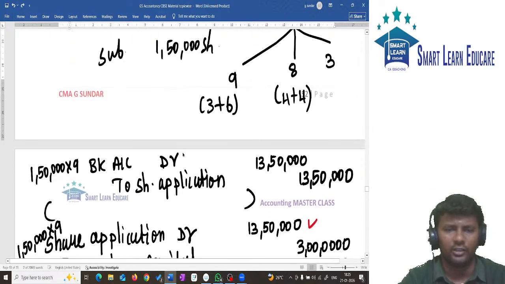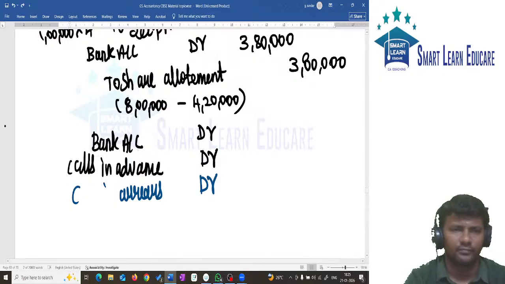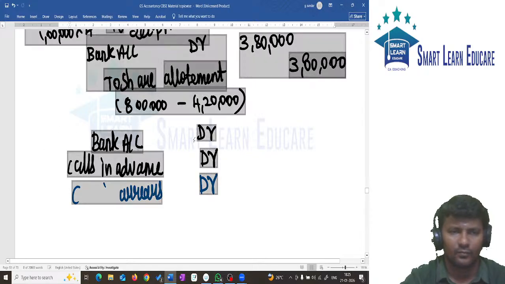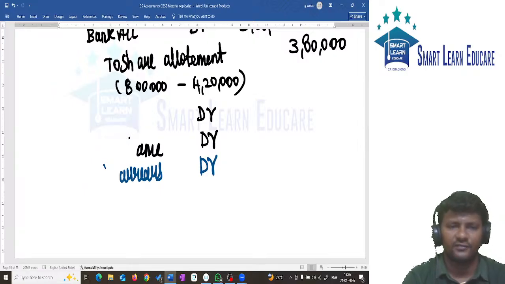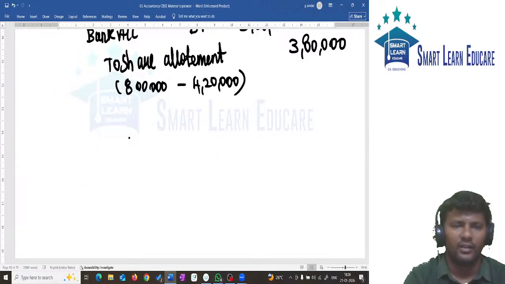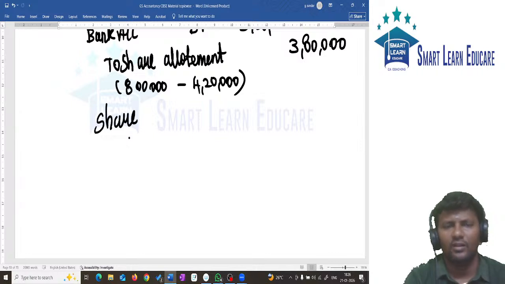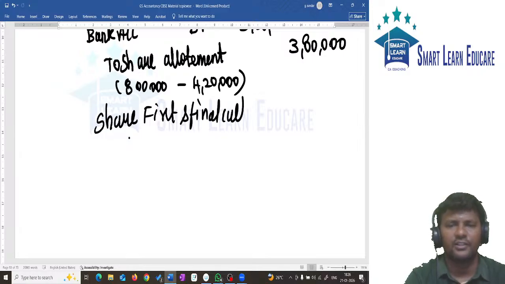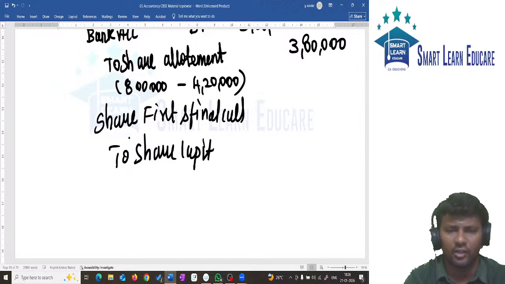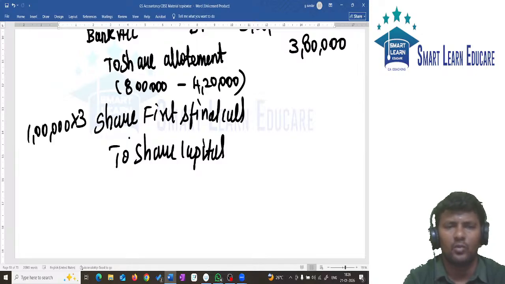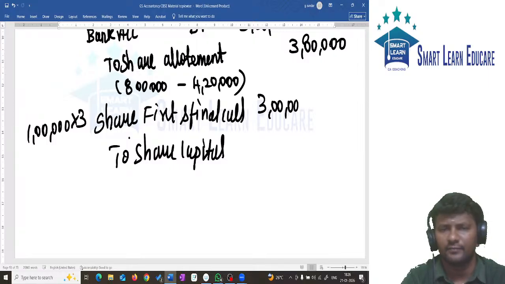Due entry எழுதியிருக்கணும். First due entry எழுதிடலாம். Yes, share first and final call account debit to share capital. 1 lakh share into 3 rupees. 1 lakh into 3 will give you 3 lakhs.